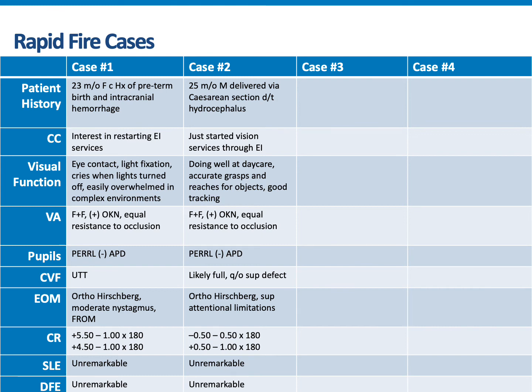We were unable to measure a Teller acuity on the patient, but he was able to demonstrate a positive OKN response, equal resistance to occlusion, and was able to fixate and follow a transilluminator and yellow pom-pom. Pupils and confrontation fields were unremarkable and he was aligned on Hirschberg. The patient demonstrated a limited superior gaze, and this is likely due to visual inattention. Cycloplegic retinoscopy revealed mild astigmatism, and slit lamp and dilation were unremarkable. There was optic nerve head pallor noted on a single ophthalmology note in 2018, but not on previous or subsequent ophthalmology notes.